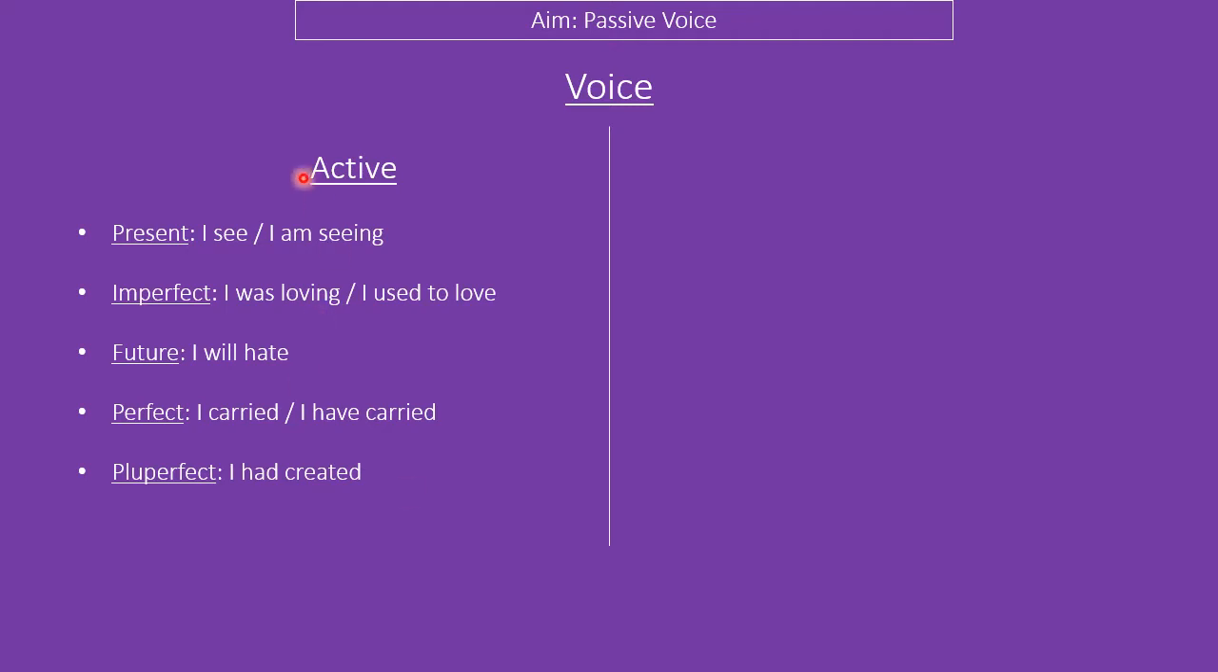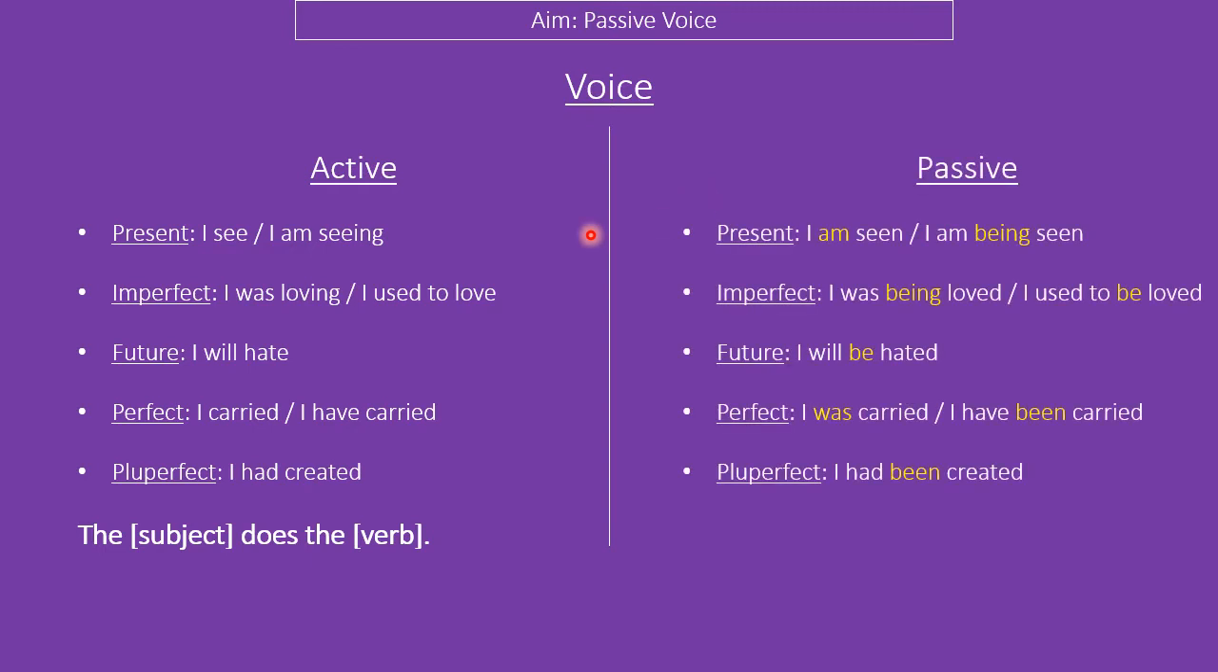Why on earth would the nominative not do the verb? Well, sentences you've been used to so far are active. These are the kind of verbs that we're normally seeing: I see, I was loving, I will hate, I carried, I had created. In these types of situations, the subject, the nominative, does the verb. That's not the case for the passive.